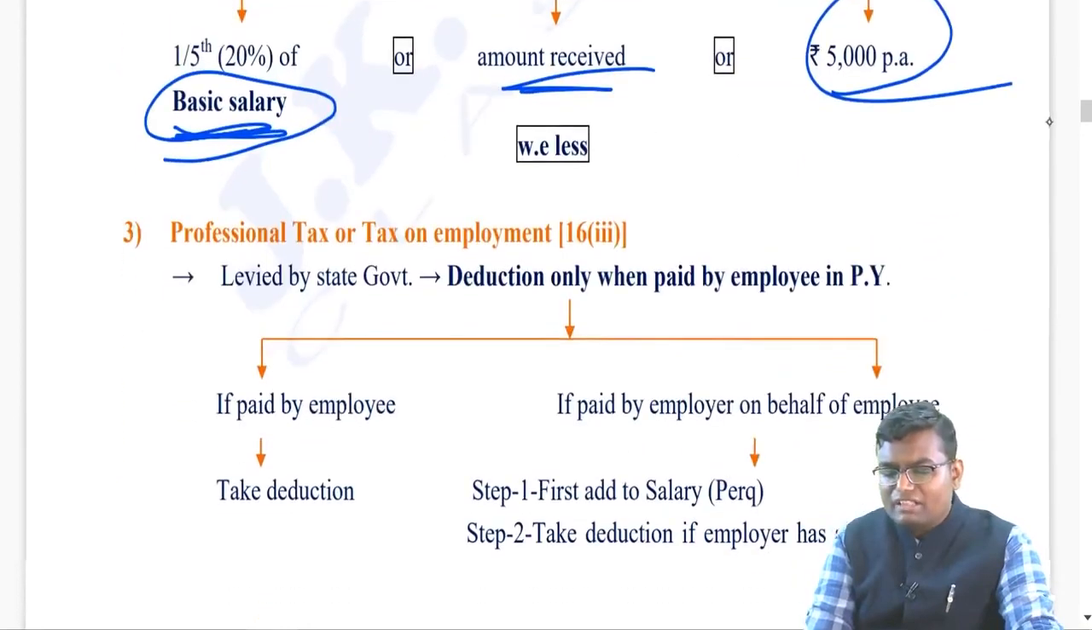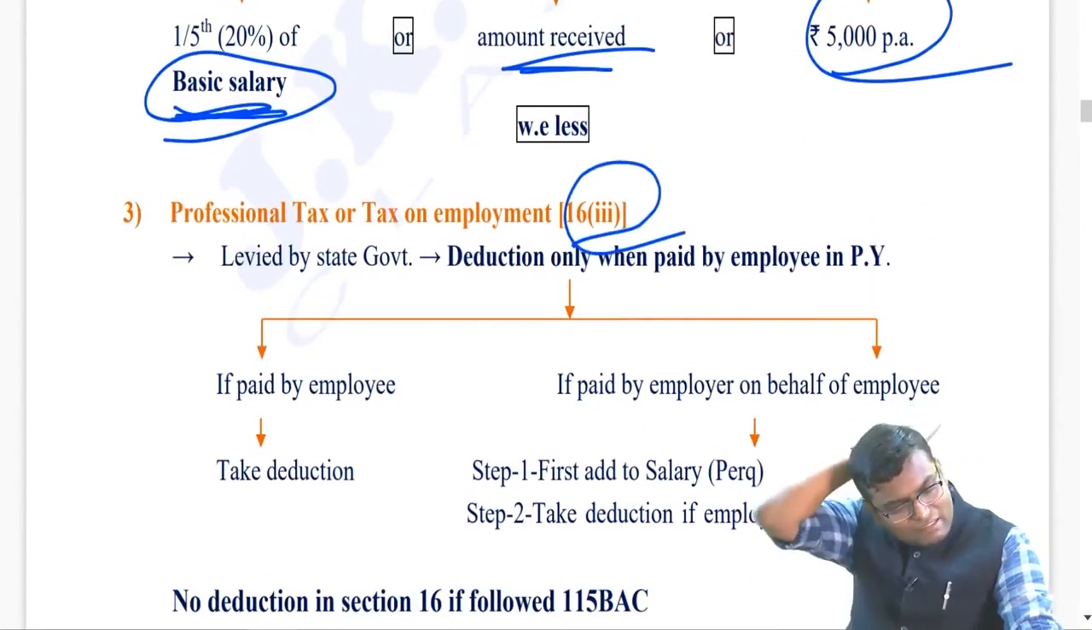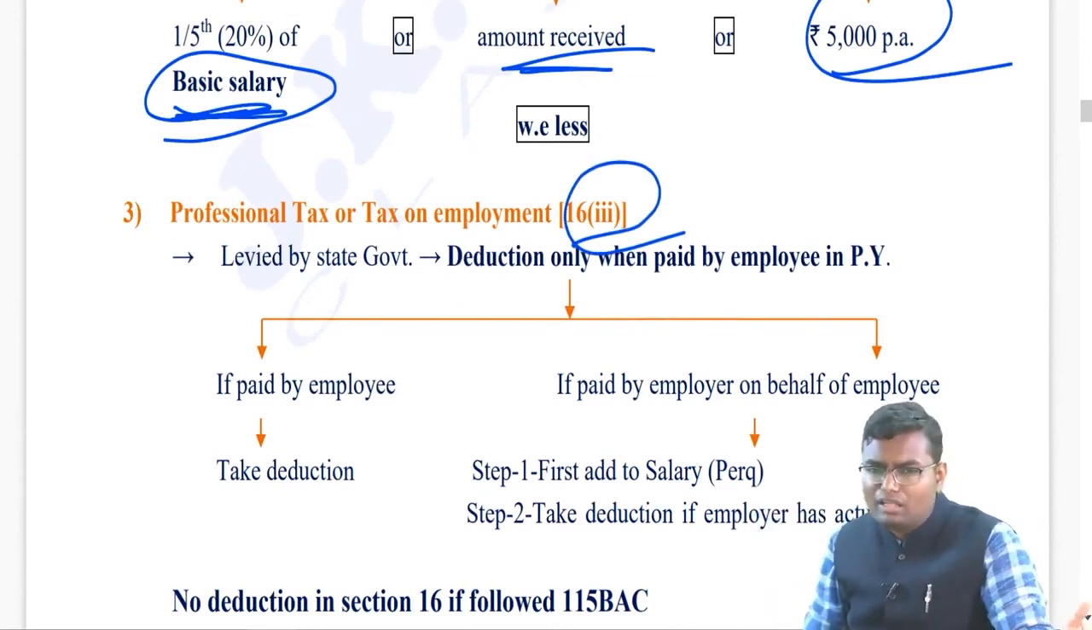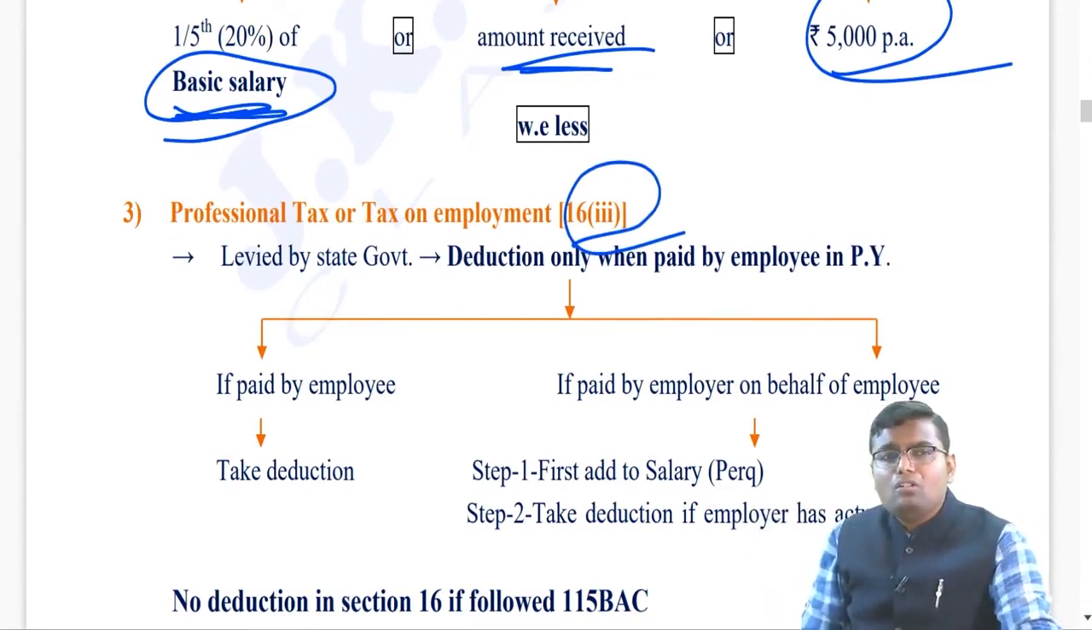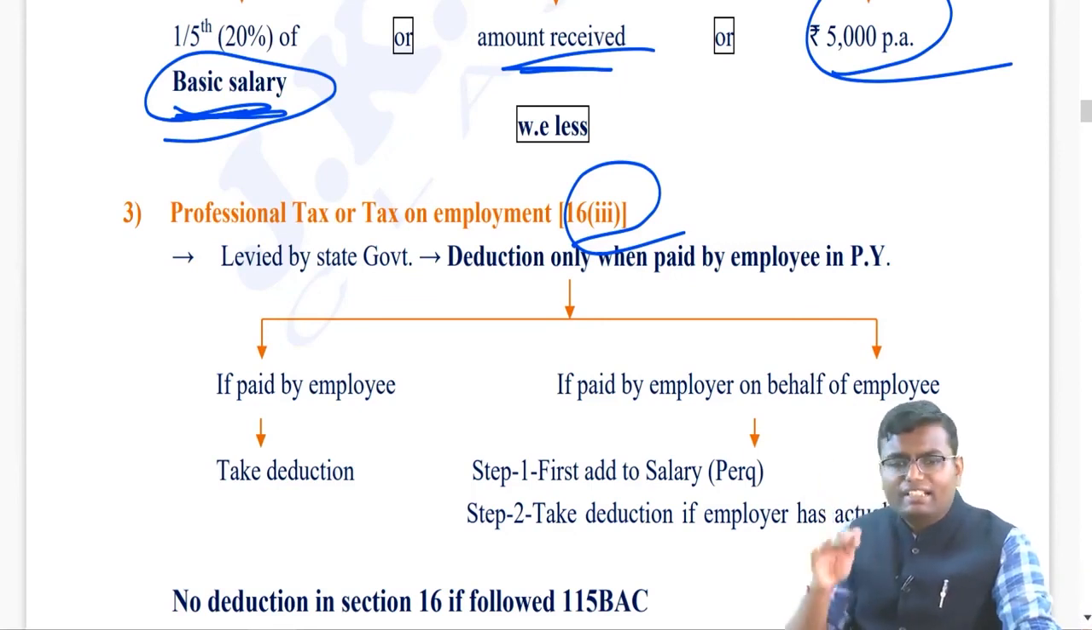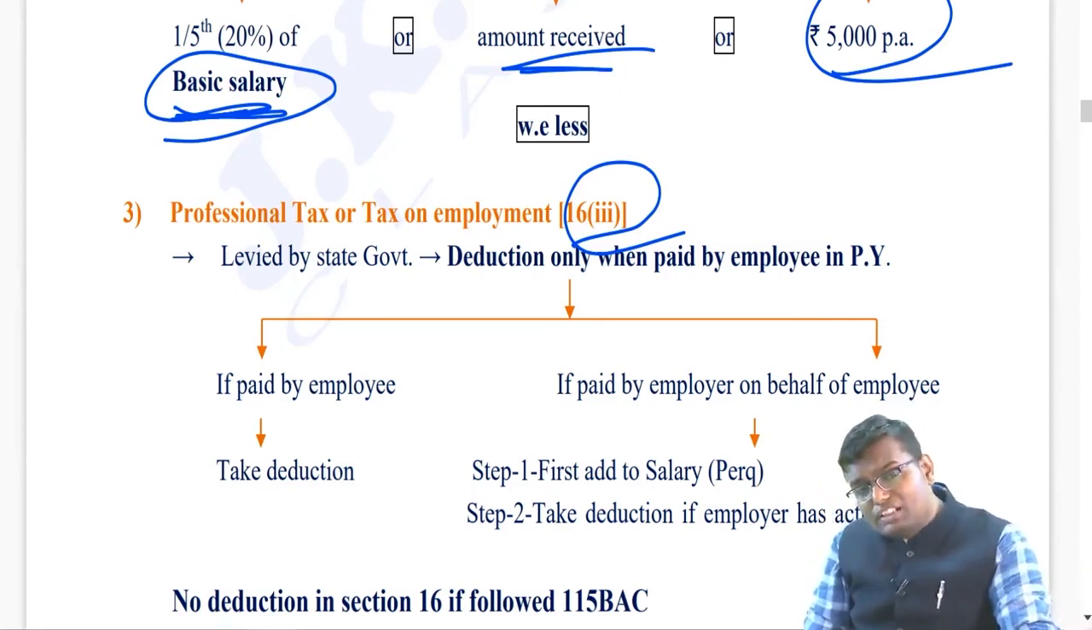And last, section 16 clause 3, professional tax. This is the tax which a state government collects from you if you are doing any business or you are an employee. Now, let's say this professional tax is paid by employee himself. So from the gross salary, whatever he has actually paid during the year, he will take deduction under section 16 clause 3. But let's say this professional tax of employee is paid by employer.